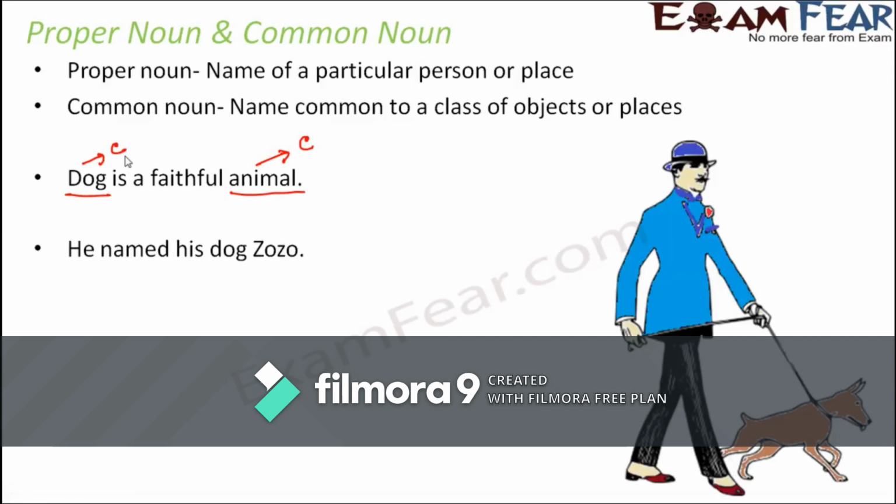Now let us look at another example. He named his dog Zozo. So here dog, as I said, is a common noun, but the name of the dog, which is Zozo, is a proper noun because here we are talking about the name of a specific dog. So therefore, Zozo is a proper noun. However, dog is a common noun. Right? So I hope you understand the synergy between proper noun and common noun.